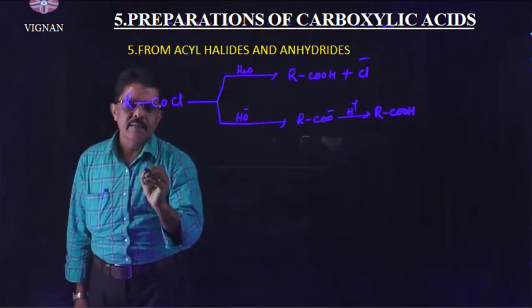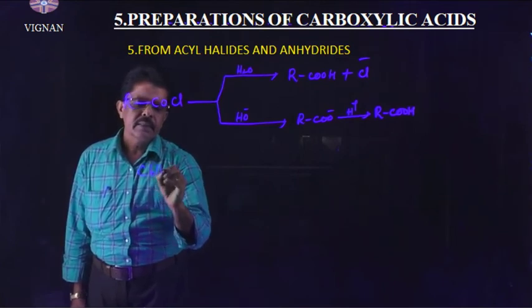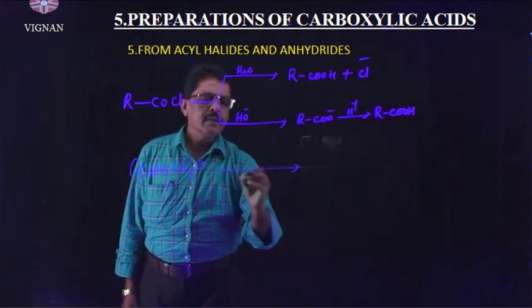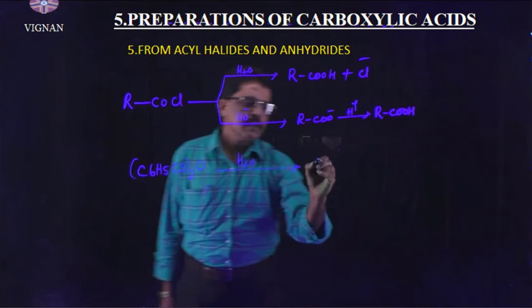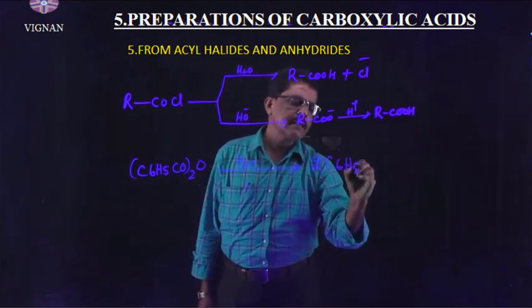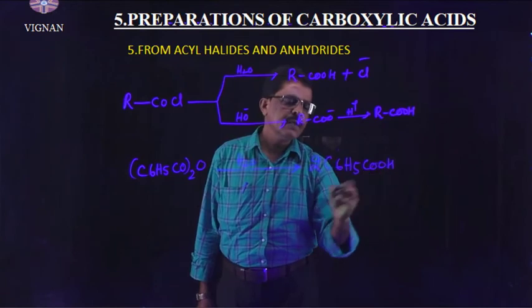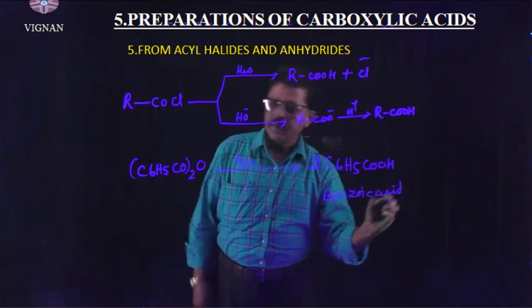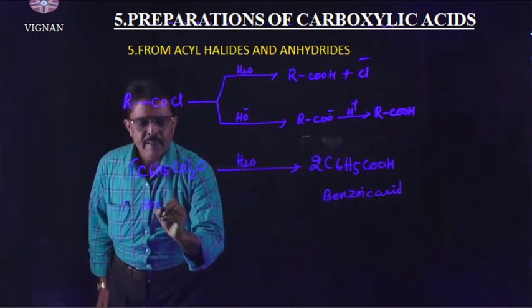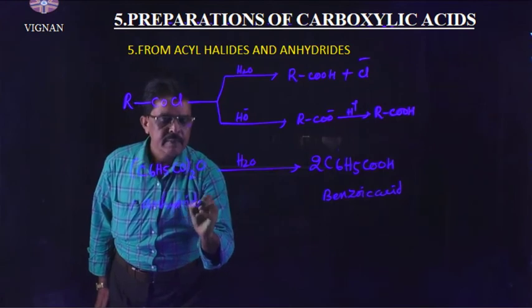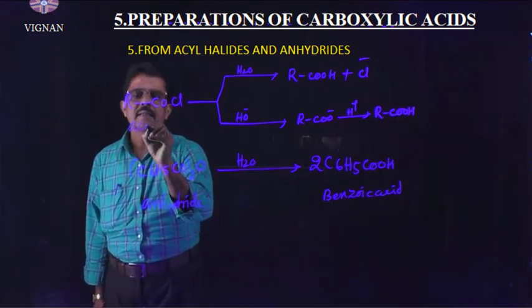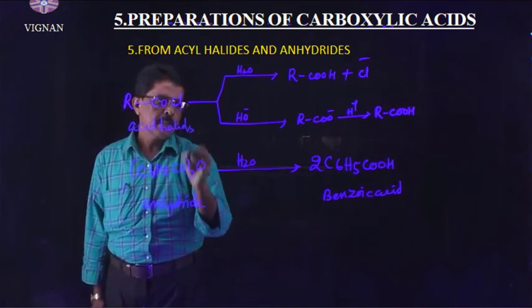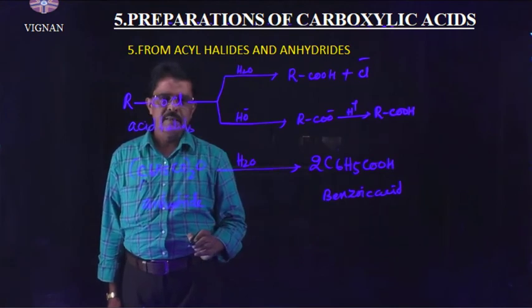Taking the anhydrides, for example, (C6H5CO)2O is subjected to hydrolysis, then we will get 2 moles of benzoic acid, C6H5COOH. So hydrolysis of anhydrides and acid halides gives carboxylic acids. Right, understand?